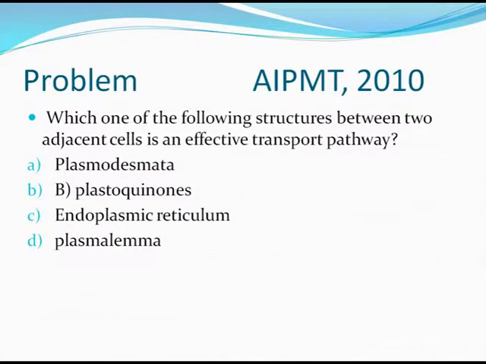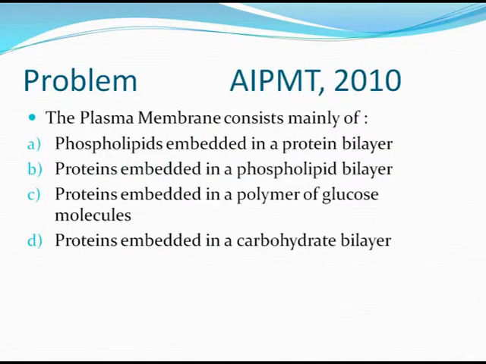Again, there is a problem asked in the AIPMT 2010. Which one of the following structures between two adjacent cells is an effective transport pathway? Plasmodesmata, plastoquinones, endoplasmic reticulum, plasmalemma, and the correct answer is plasmodesmata.